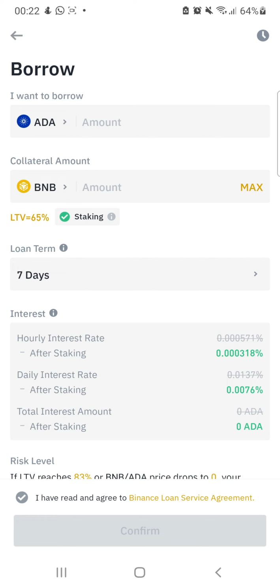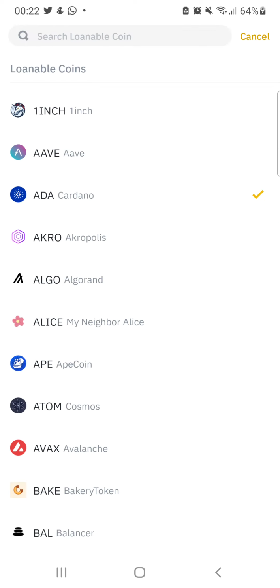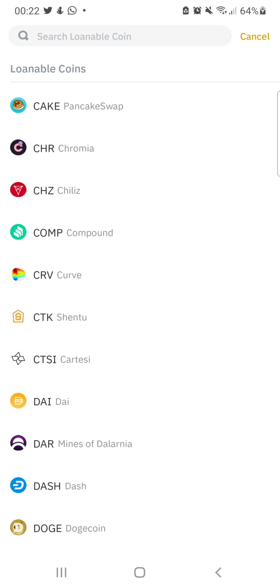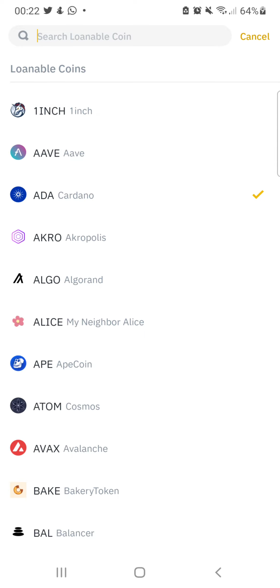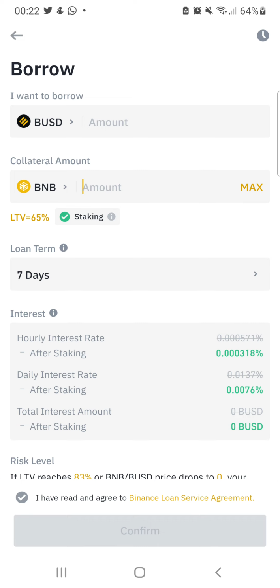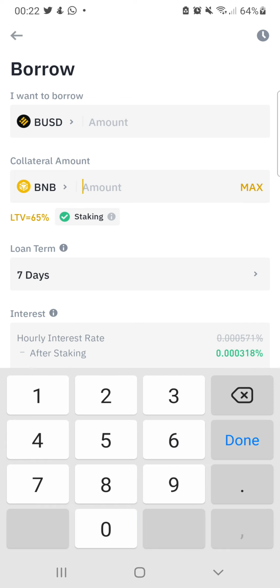Let's say, for example, you have BNB currently, and BNB is dumping, and you don't want to sell at a loss, but you need money urgently. You can use that your BNB to borrow ADA or to borrow BUSD. Me, I always borrow BUSD because BUSD is a stable coin. So I can search for BUSD, if I have not seen it. BUSD is a dollar. Then let's say for example, I have about 20 BNB, I will just input 20 BNB here.